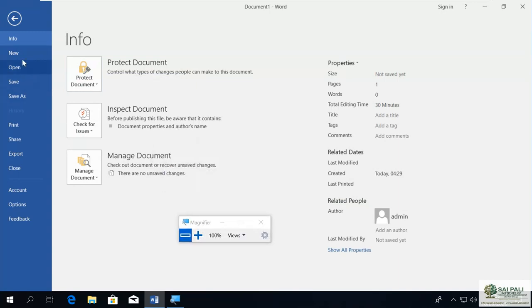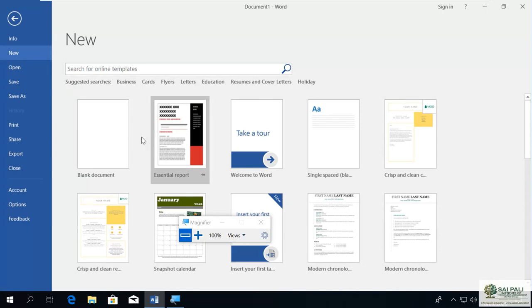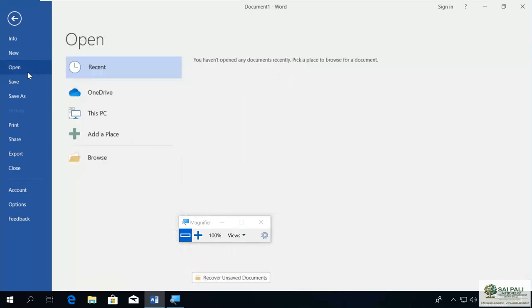Then, if you want a new document to open, you can click New. You can open a new blank document, you can open it from a template, or if you have some saved document in your machine in another drive, you can open it from Open. You can select where you want to open from. You can see the recent documents here. You can open it from the OneDrive.